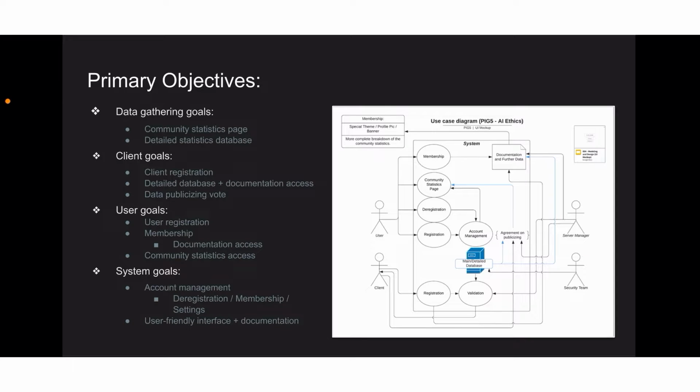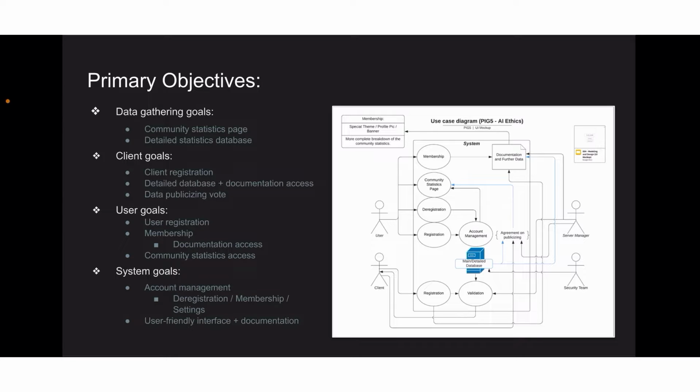As for our primary objectives, the use case diagram on the right depicts the general functions of New Horizon, which boils down to two very important elements. First, the community statistics page, and second, the detailed statistics database, which will be available for clients who suggest testable AI ethics dilemmas. This means that we have to have client registration as well as access to the detailed database